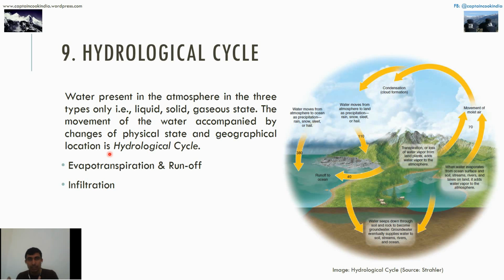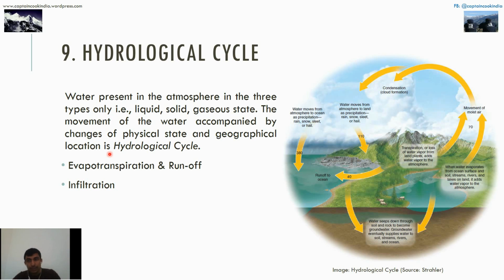This changes the physical state of water and its geographical location. The physical state goes from water to vapor or gas, then again water. That cycle is called the hydrological cycle, and it includes evapotranspiration, runoff and infiltration.